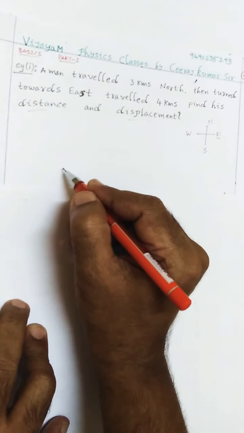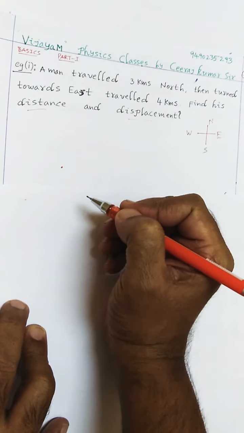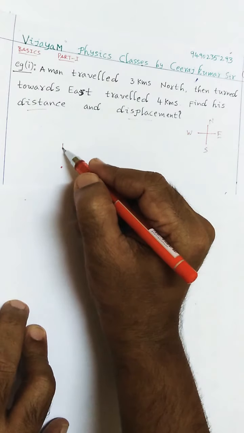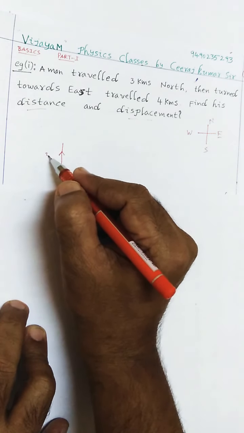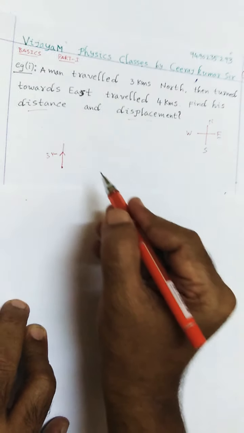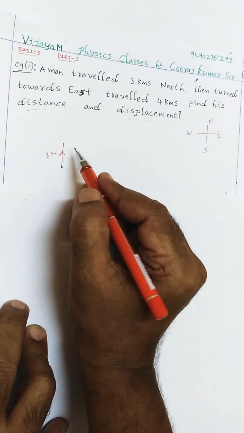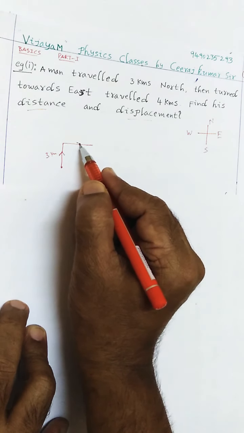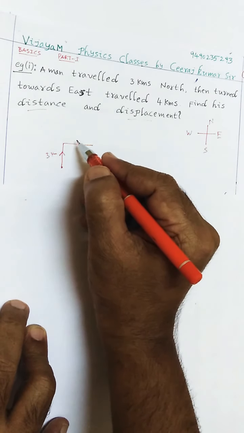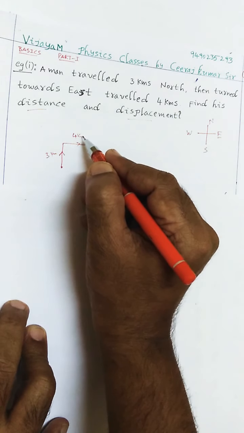So let us assume that he started from here, and he traveled 3 kilometers north. So this is 3 kilometers, and then he turned towards east, and then he traveled 4 kilometers.